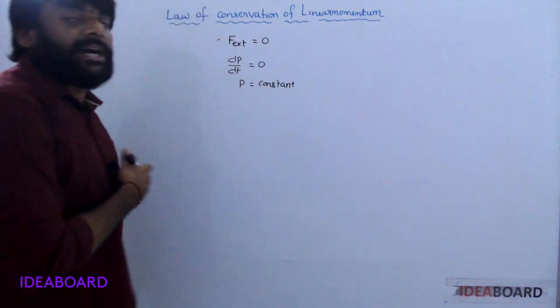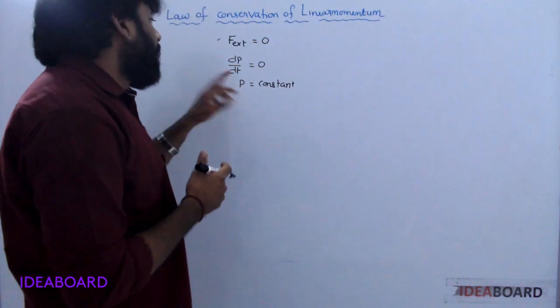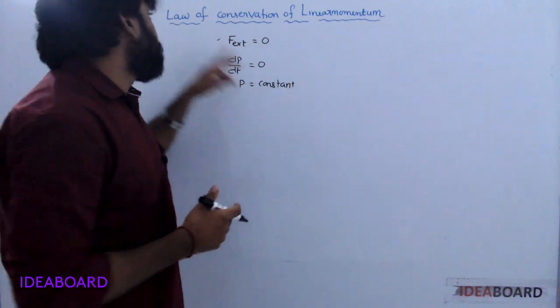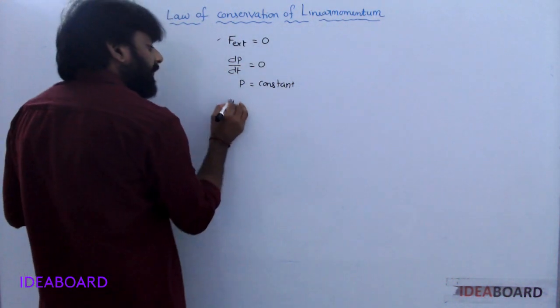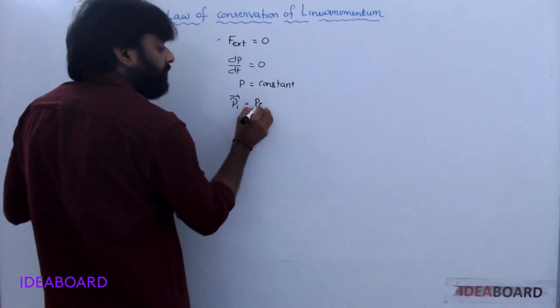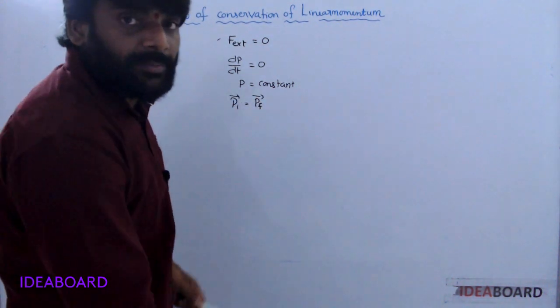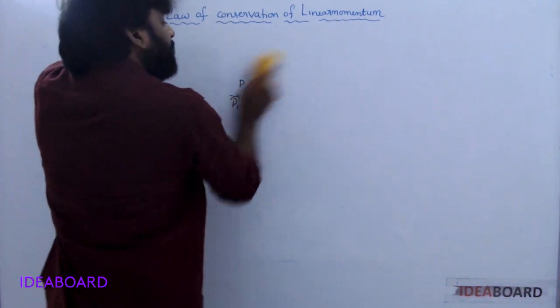If external force is not acting on the isolated system, its momentum is constant. Simply that is called the law of conservation of linear momentum. That means initial momentum is equal to final momentum.